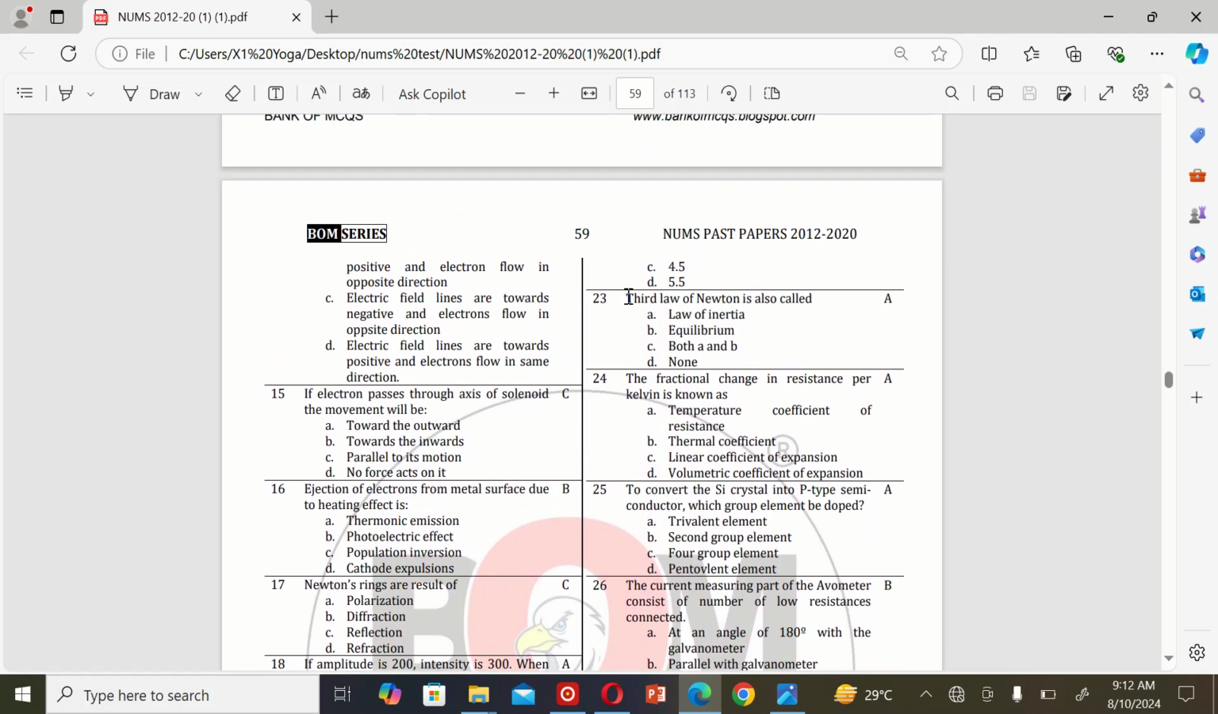The next MCQ is: the third law of Newton is also called A, law of inertia, B, equilibrium, C, both A and B, and D, none. So the correct answer is A, law of inertia.